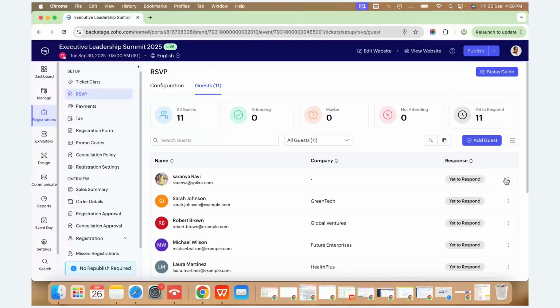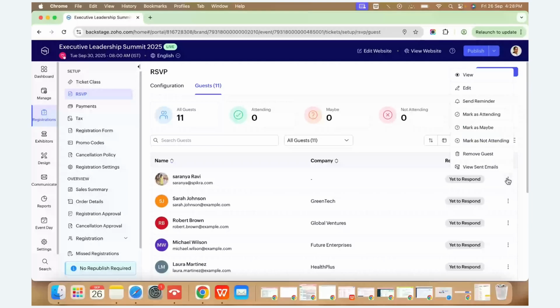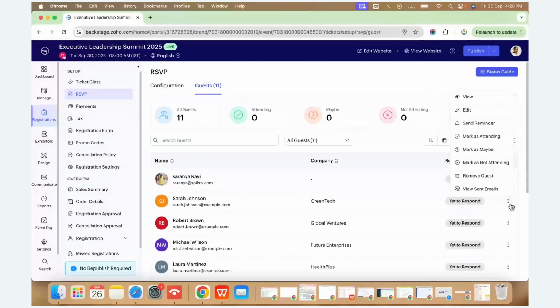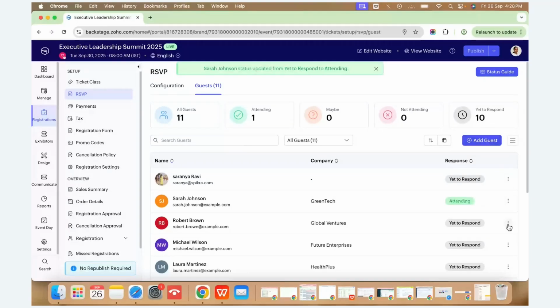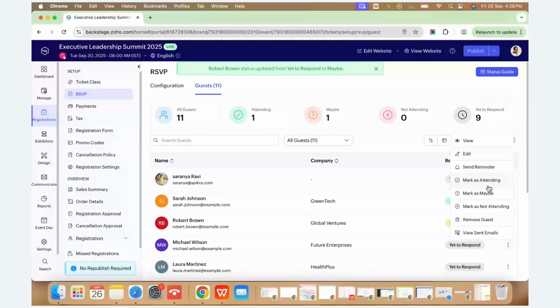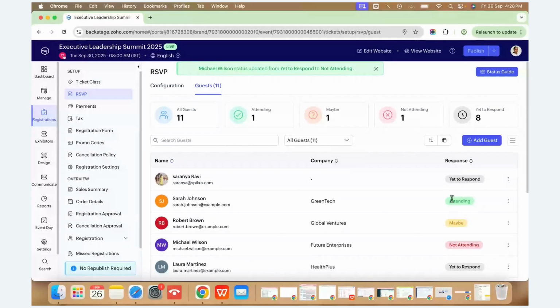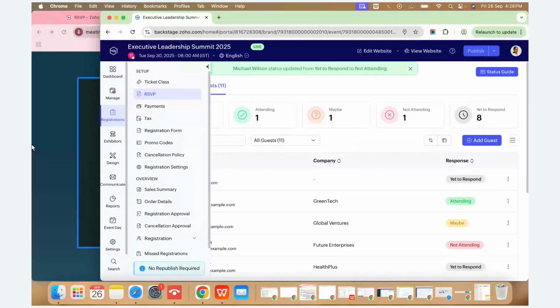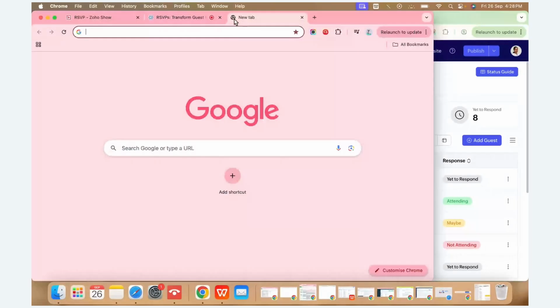For example, if someone calls you instead of replying to the email that has been sent, or just confirms their attendance via an email or a call, we can click on this and mark them as attending or not. So I'm just marking it as, say, attending. And for this particular person, if I say no, mark as not attending. So this is how the data changes. Now let's see how the email looks in my email box.